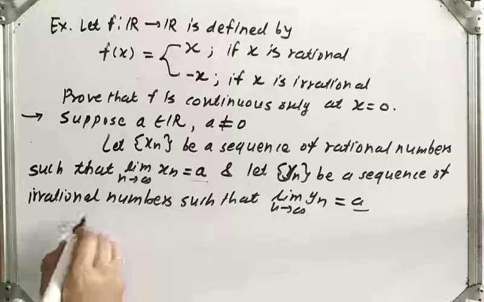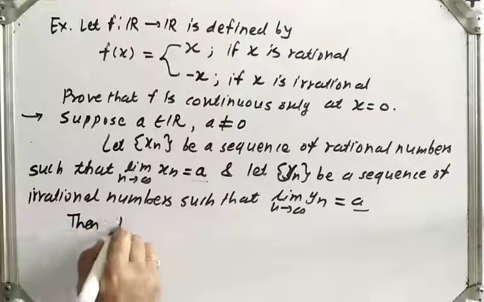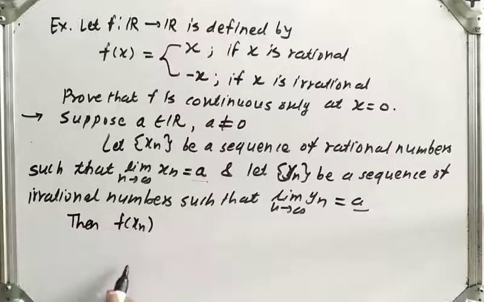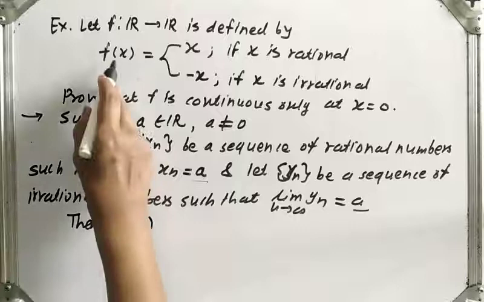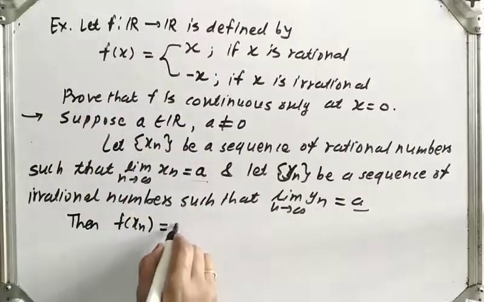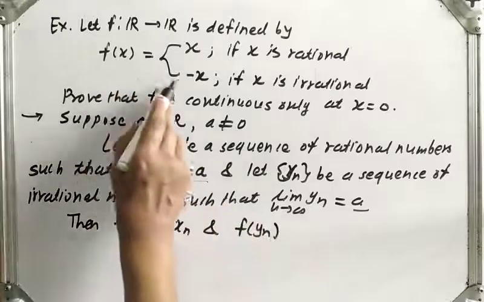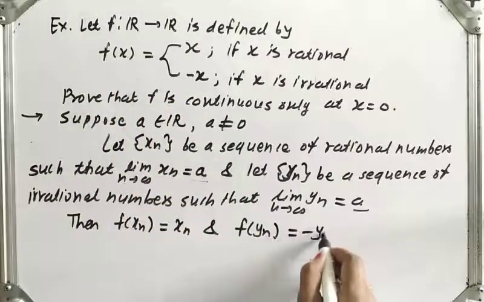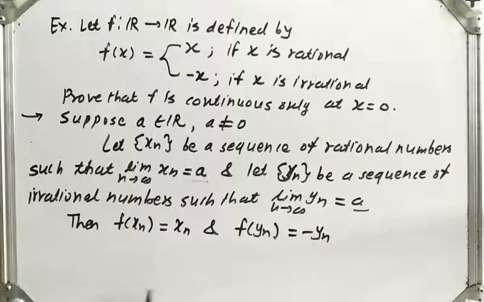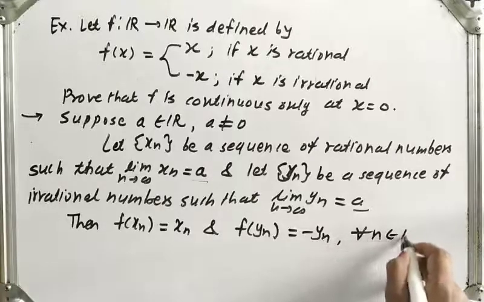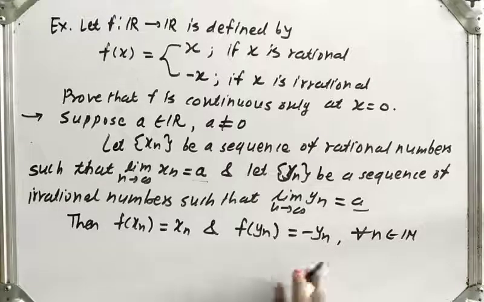Now here, what will be f of xn? Now xn is a rational number, so by the definition f of xn will be xn, and yn is an irrational number, so f of yn will be minus yn. Okay. So this is true for all n belonging to the natural numbers.